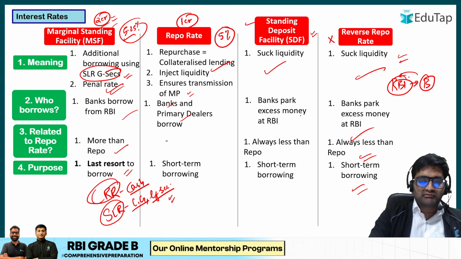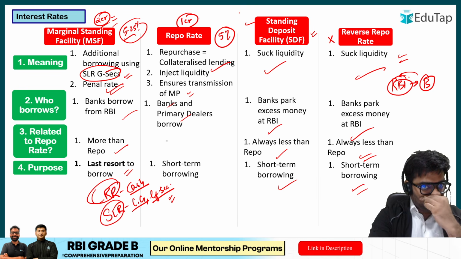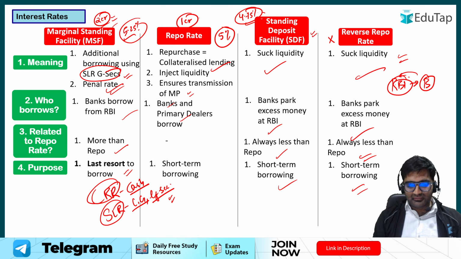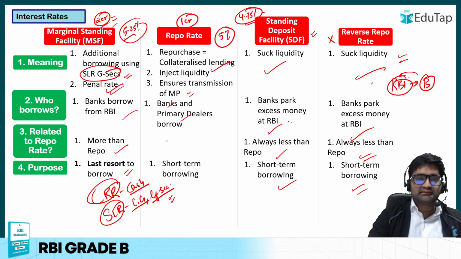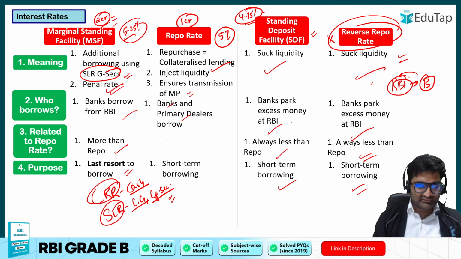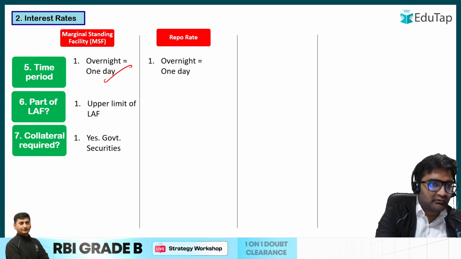Banks keep excess money with RBI. Banks park excess money, always less than repo, short term borrowing. Let's say this is 5, so this will be 4.75, something like that. Okay, so that is the thing. Now, reverse repo and SDF have only one difference. In reverse repo, the collateral is used. In SDF, no collateral. So that is the difference. And the borrowing is for one night.